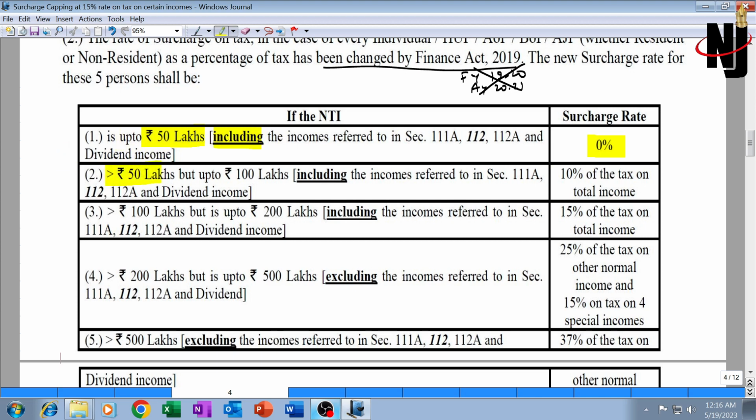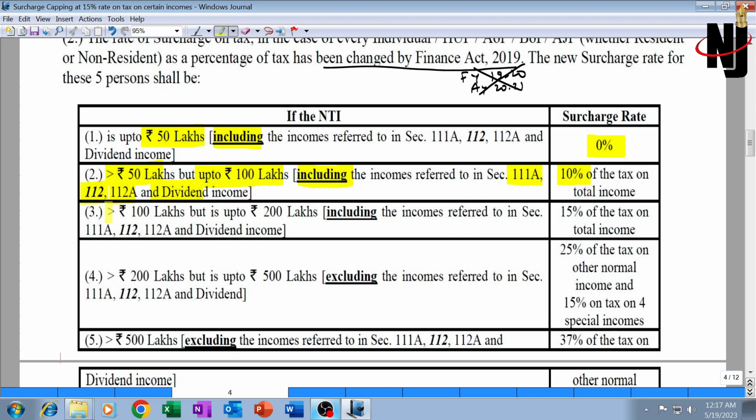If the net income is exceeding 50 lakh but is up to 1 crore, including these 4 special incomes covered by section 111A, 112, 112A and dividend income, then the surcharge rate will be 10%. Still, that concept of capping of surcharge at 15% will not apply, because that will apply only when a surcharge rate of 25 or 37% is attracted.